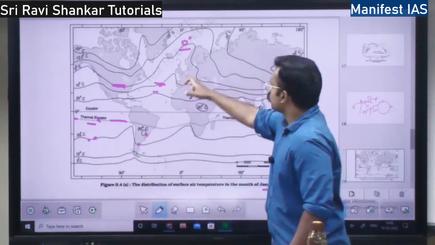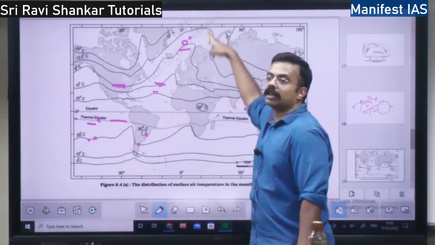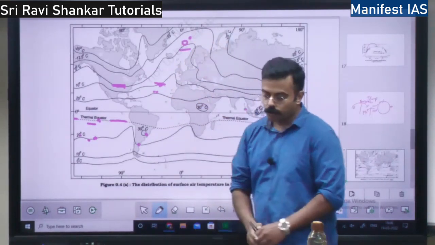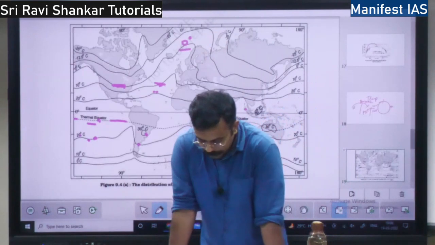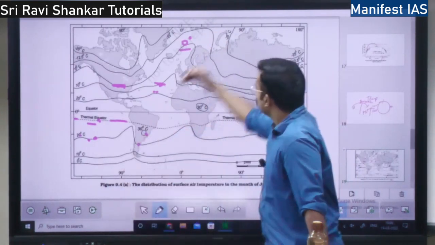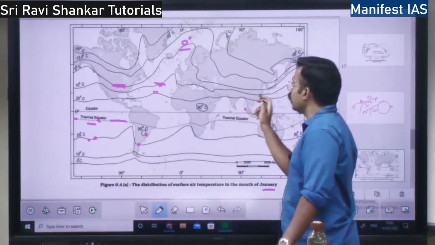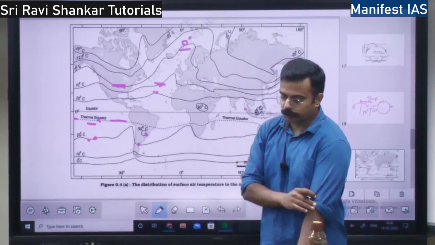So here see, isotherms are deviating towards the north. It is moving towards the north over oceans. They are moving towards the north over the oceans and deviating towards the south in the continent. So this is the concept of isotherm.